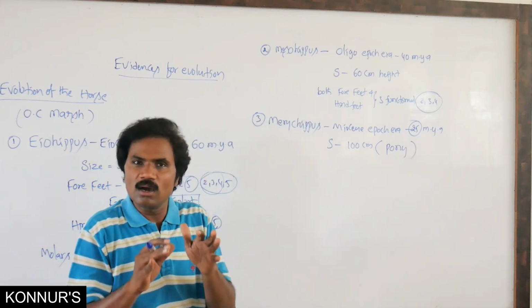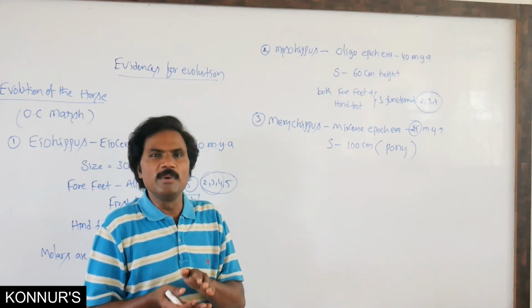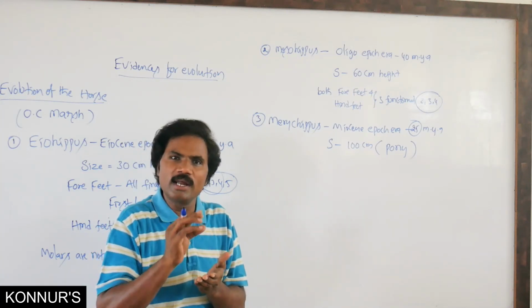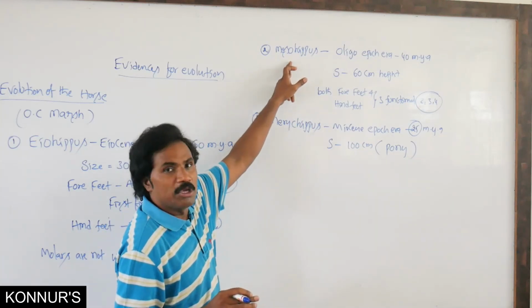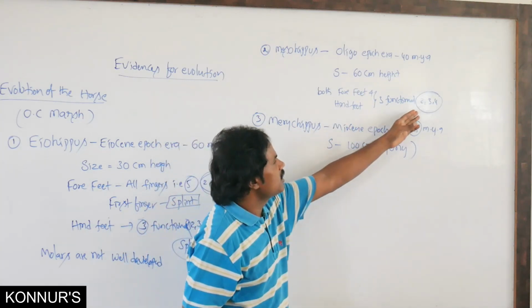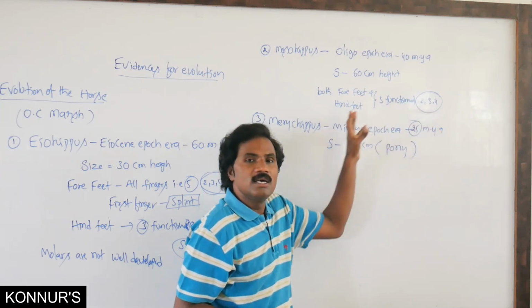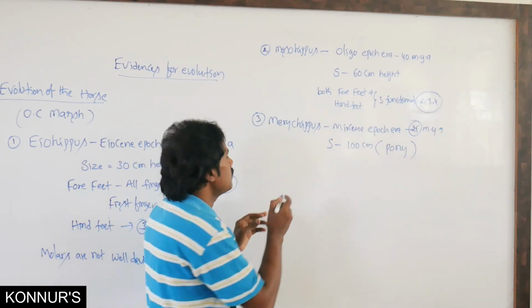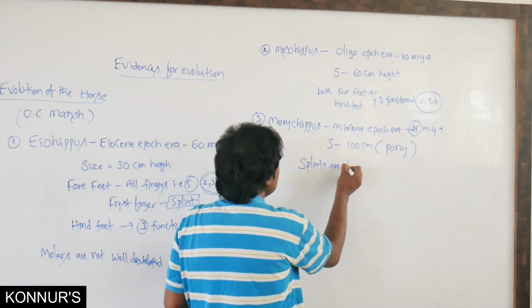It also looks like a horse-like structure, but smaller, with a little more elongated head compared to earlier ones. It originated from Mesohippus. Here also the functional fingers are 2, 3, 4, but the splints are completely absent. This is important: the splints are absent.